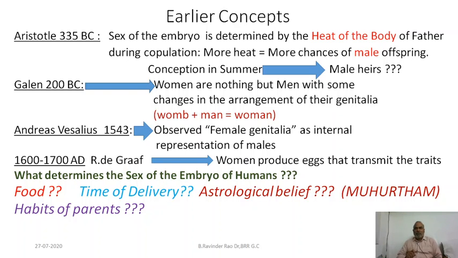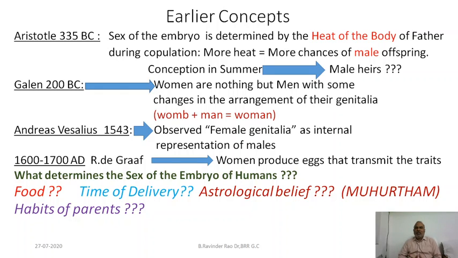So a woman might be converted into a man in gradual cultural development. Andreas Vesalius, in the year 1543, observed female genitalia-like structures in the male genitalia, that means a very small uterus, the uterus masculinus.